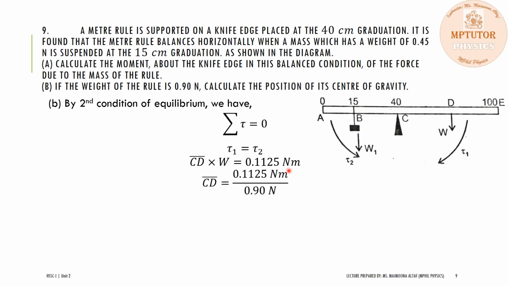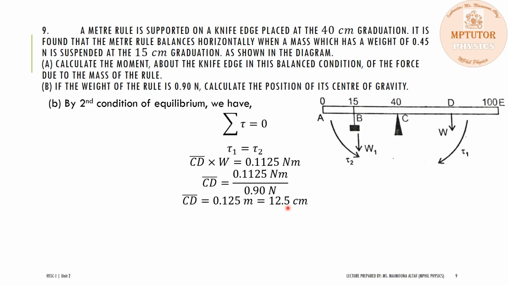So by dividing the torque T2 by the weight of the meter rule, we can find the distance CD, and it comes out to be 0.125 meter or 12.5 centimeter.